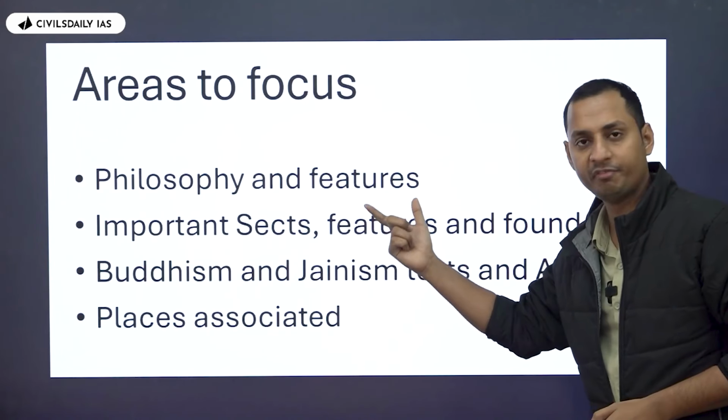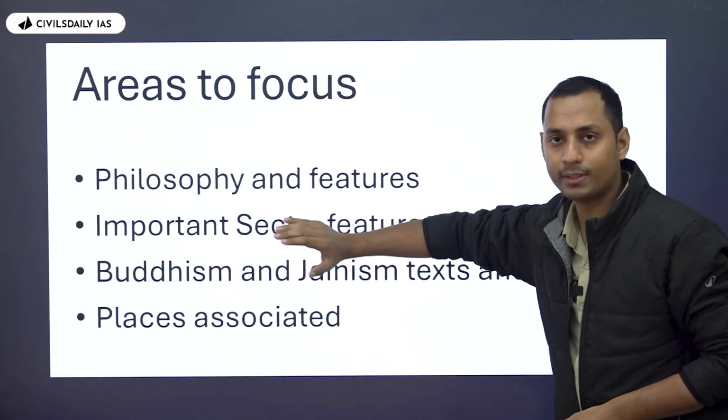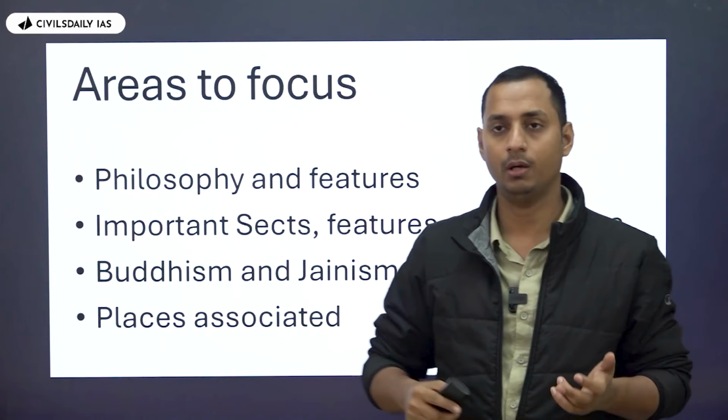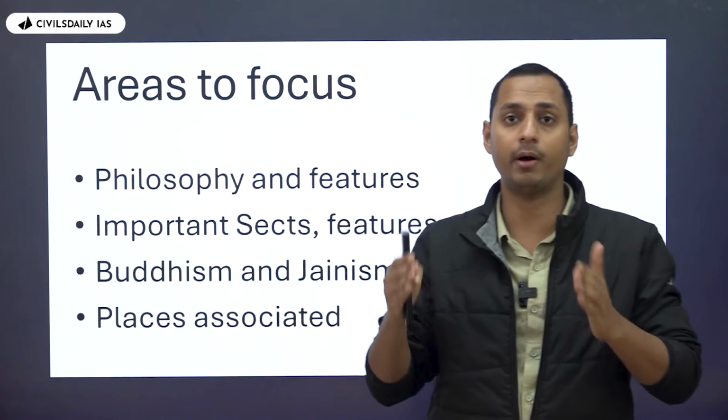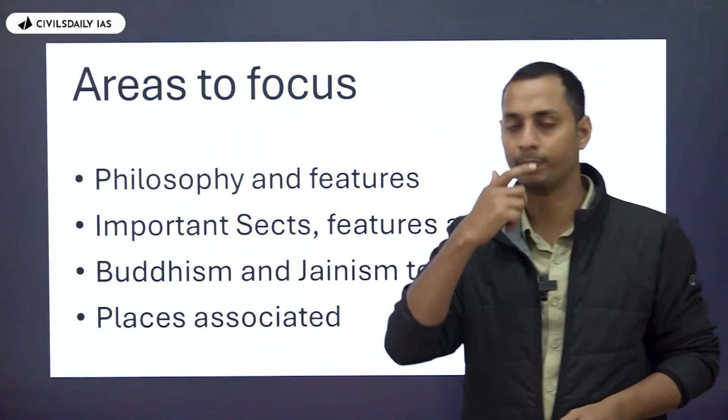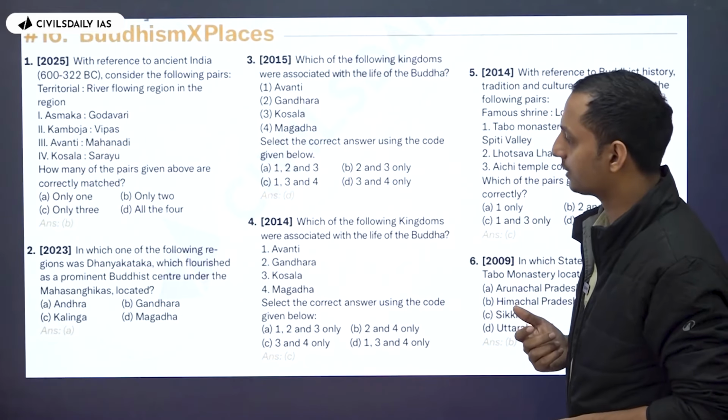Second one, this is one of the favorite areas of UPSC, the important sects. Let's say you have Hinayana Buddhism, you have Mahayana Buddhism. Now the Mahayana Buddhism can be divided into different schools. You have Madhyamika, Yogacara, and the rest. Now what does UPSC ask you?